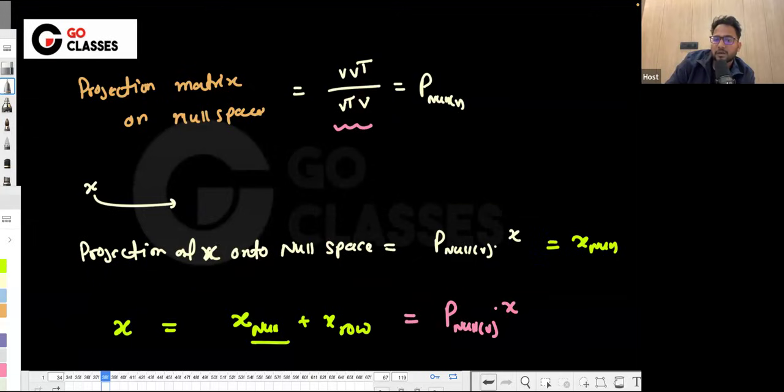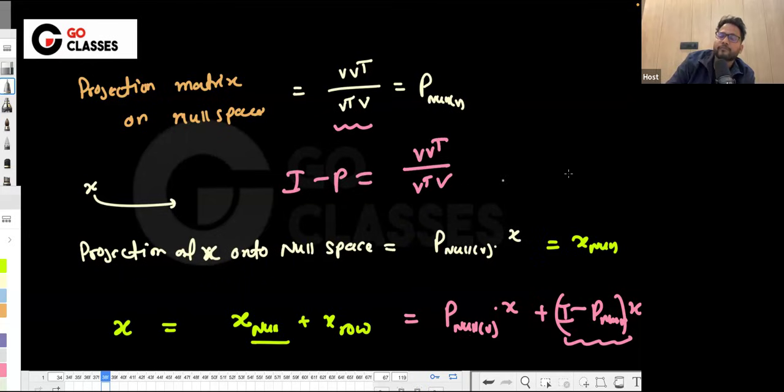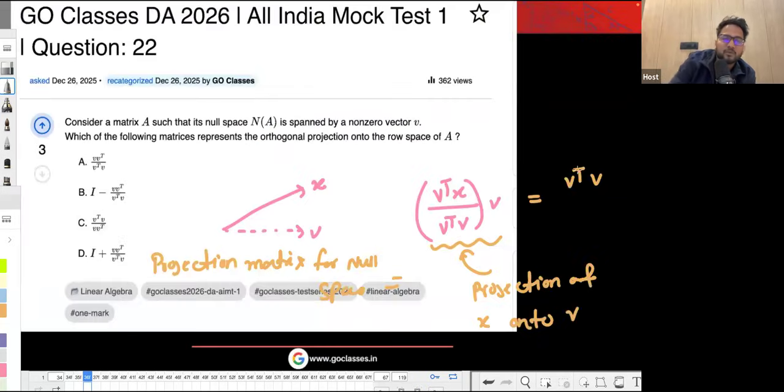Then this matrix will be I minus that, into x. So basically the remaining matrix will be I minus P, which is I minus V transpose over V transpose V. So I minus V transpose over V transpose V, this will be the correct answer.